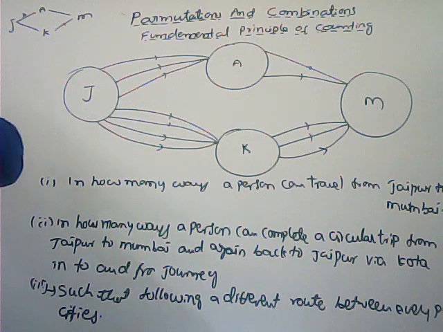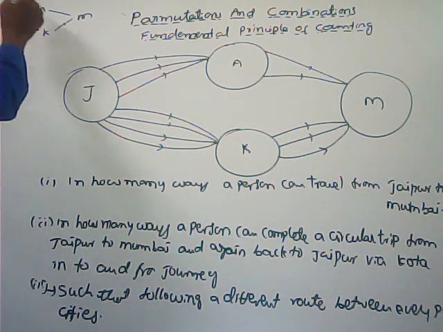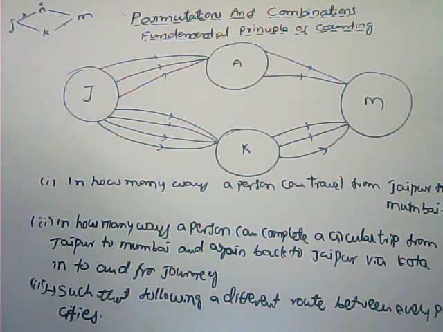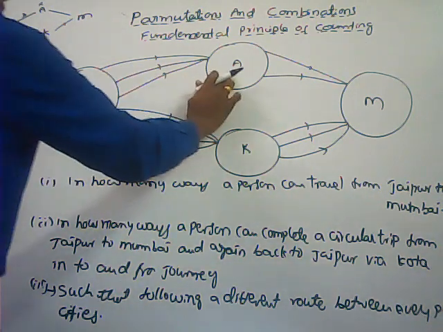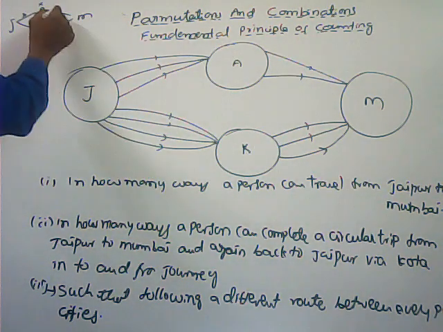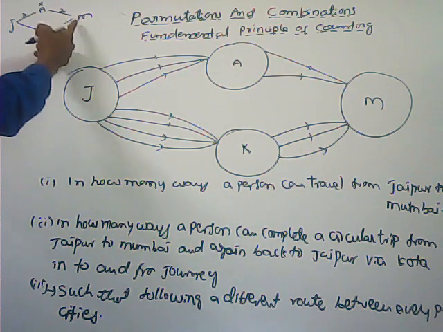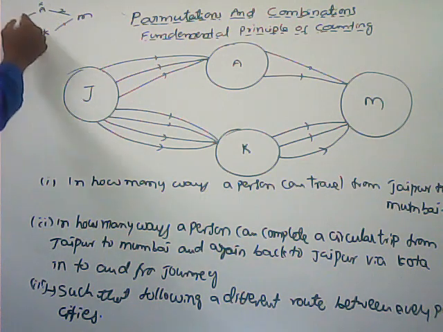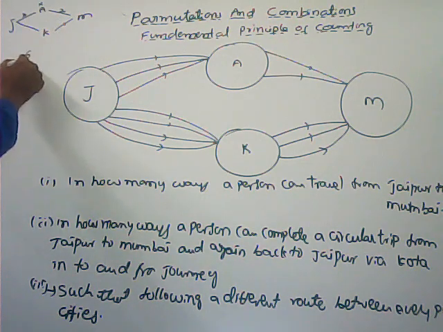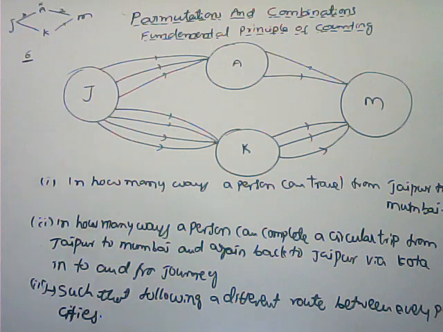So, since the work is not yet completed, we can use into. The first work can be done in m different ways, three different ways. And from Ahmedabad to Mumbai, how many routes are there? Two ways are there. So the number of ways of traveling from Jaipur to Mumbai via Ahmedabad is 3 into 2, 6 ways. So that work is completed.